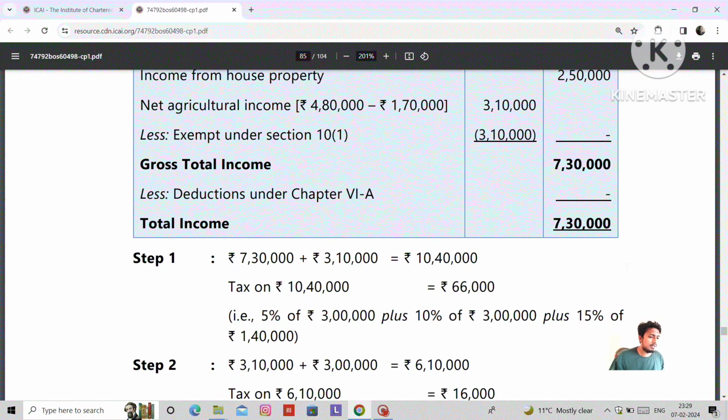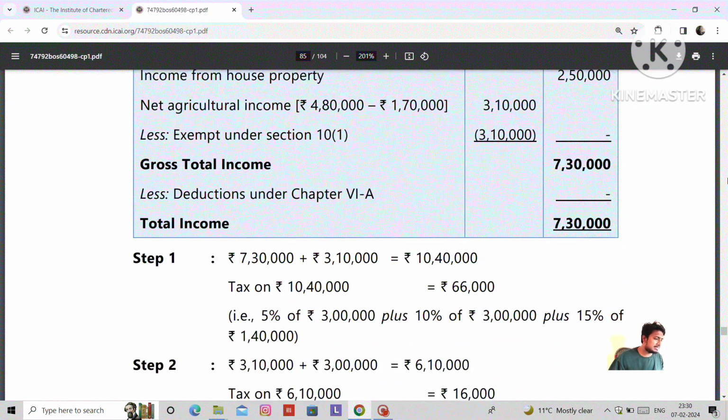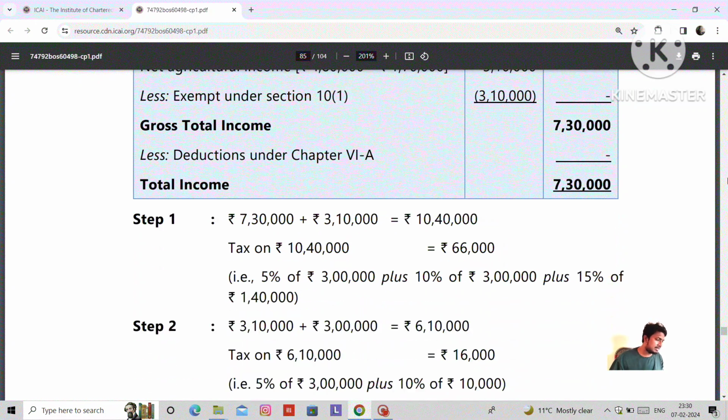Then, what are the basic conditions? If the assessee needs to opt for the partial integration procedure, what are the basic conditions? His agriculture income exceeds 5,000 and his non-agriculture income exceeds the basic exemption limit. Then he needs to compute his tax liability by the procedure called partial integration. For the purpose of partial integration, Mr. X satisfies both conditions: net agriculture income exceeds 5,000 and non-agriculture income exceeds the basic exemption limit of 3 lakhs. His tax liability is computed in the following manner.